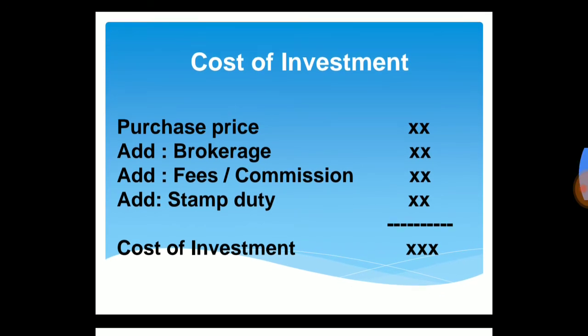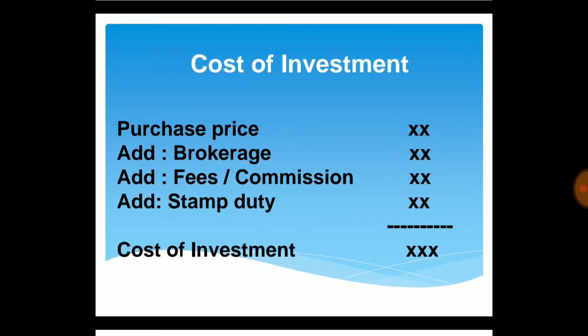Here we discuss the formula of cost of investment. Firstly, take the purchase price of the investment, then add brokerage on the purchase of the investment, then add fees or commission on the investment, then add stamp duty, and this total amount is called the cost of investment.